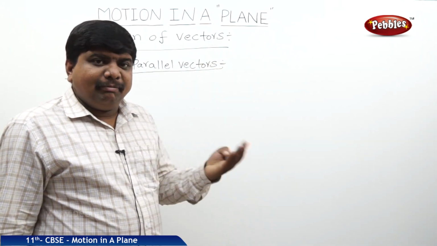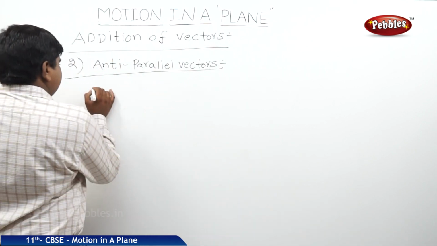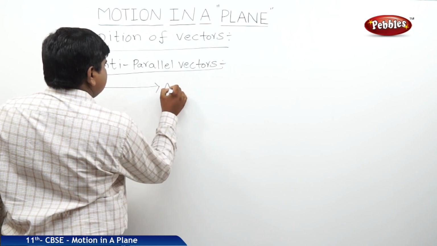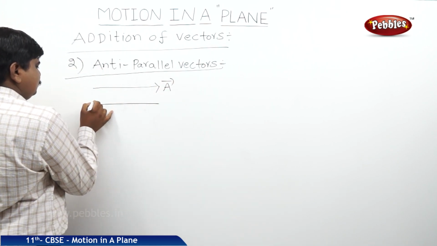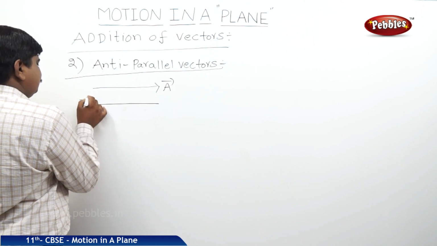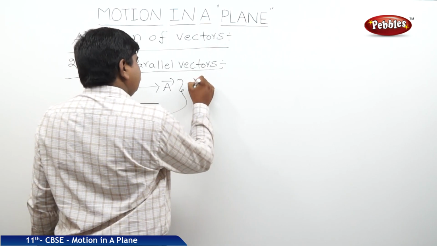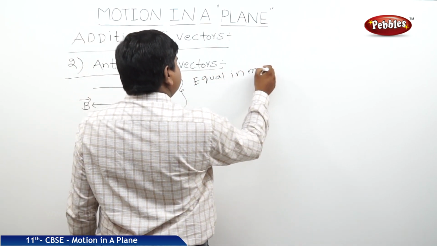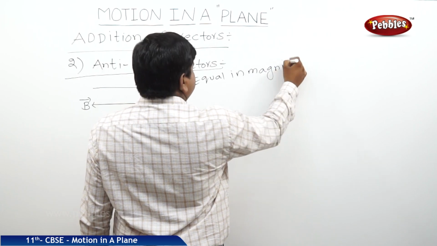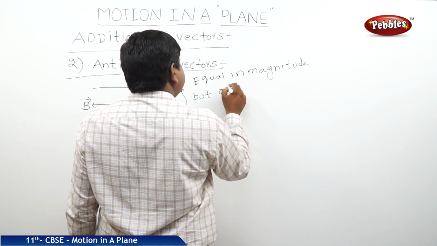Anti-parallel means they may be of the same magnitude but opposite in direction, like this: A bar, B bar. Here these two vectors are equal in magnitude but opposite in direction.